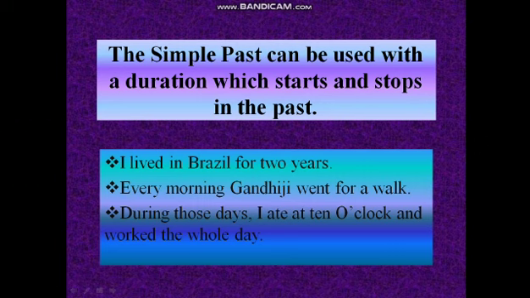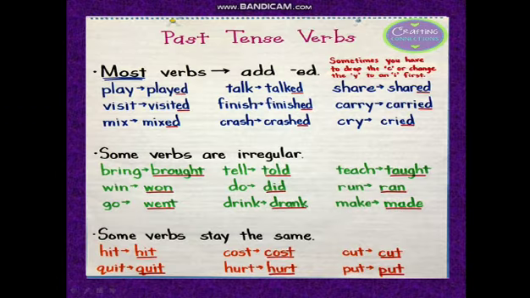So these are the durations you're using over there: for 2 years, every morning, whole day. These are durations, and we can use past tense with durations also. Now this is a brief summary of what is past form, past tense, verb in past tense.